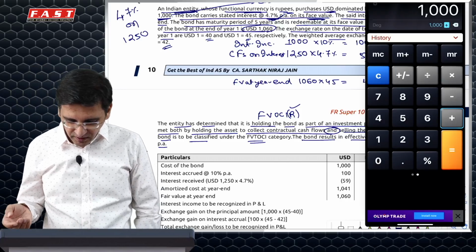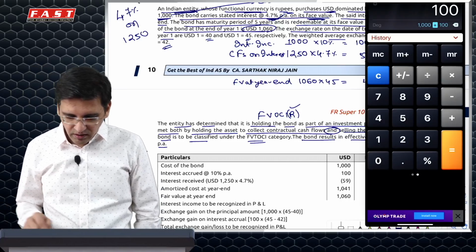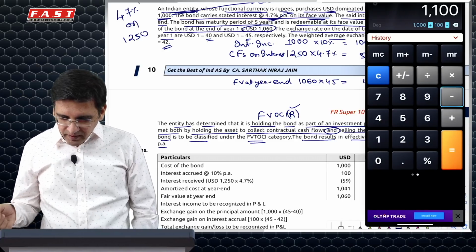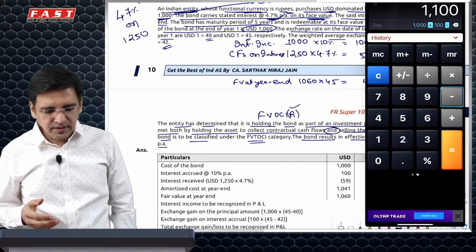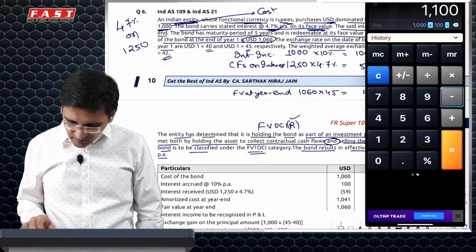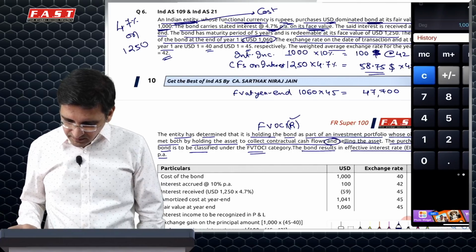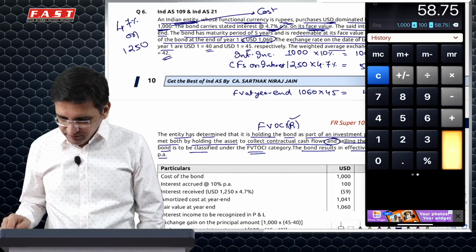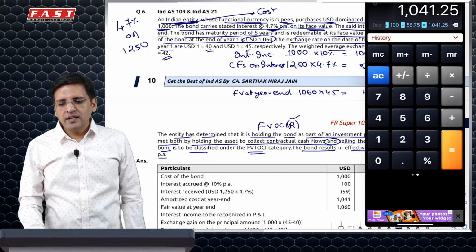Interest income, I should have ideally booked at $100, which is 1,000 into 10%, 1,100. Minus, in terms of dollar, I would have received how much? 58.57. Sorry, 75.